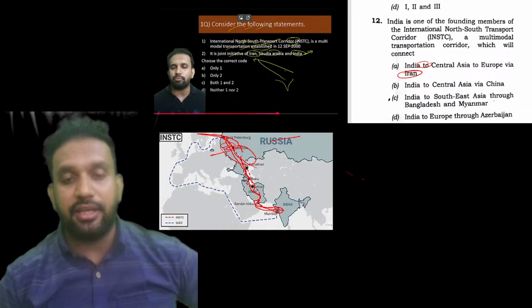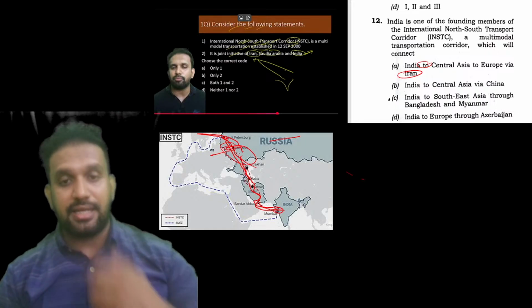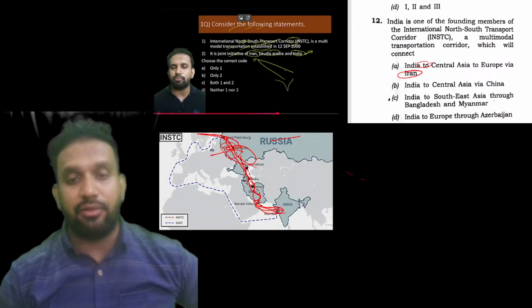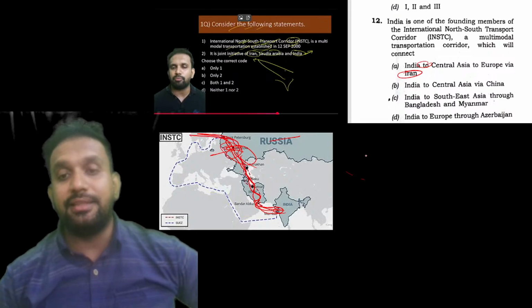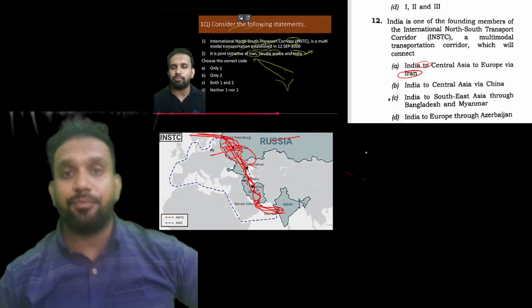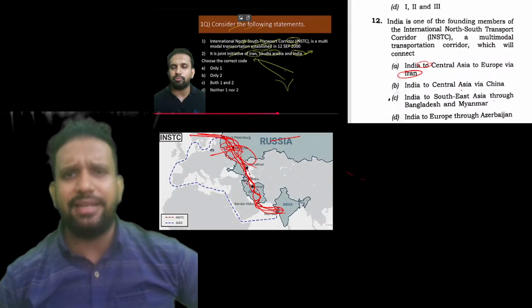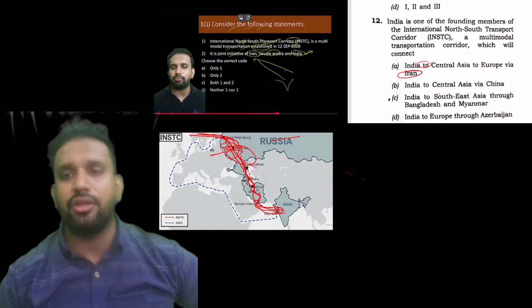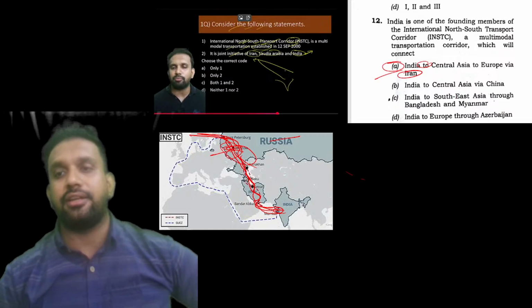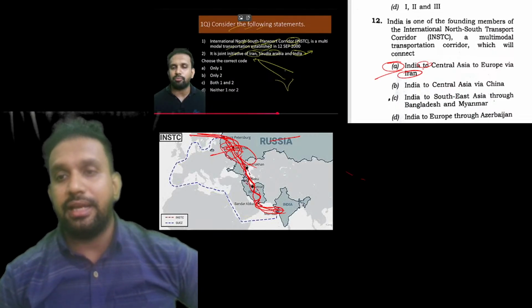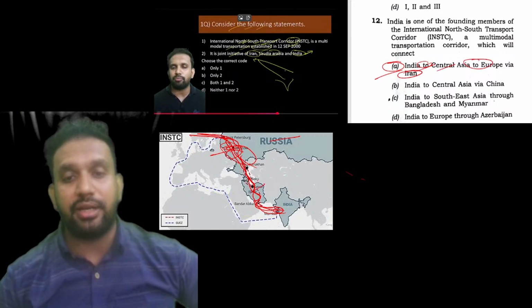Okay, Azerbaijan. Here we have Kazakhstan, Turkmenistan. All that will be there. We will go like this, and connect to Europe. This was already discussed in our very recent classes, just before the examination. So your answer here is A, International North-South Corridor. India to Central Asia to Europe via Iran. Iran is important. Remember this point.